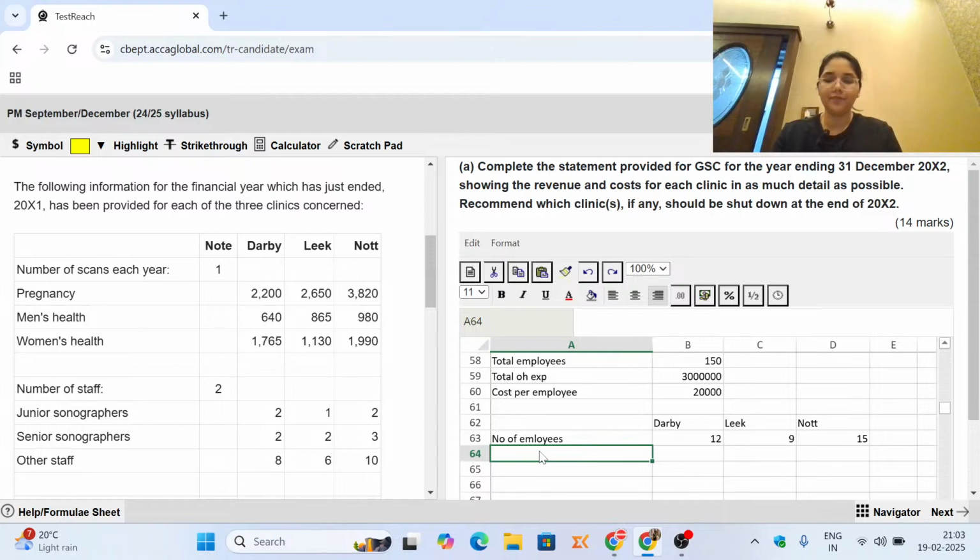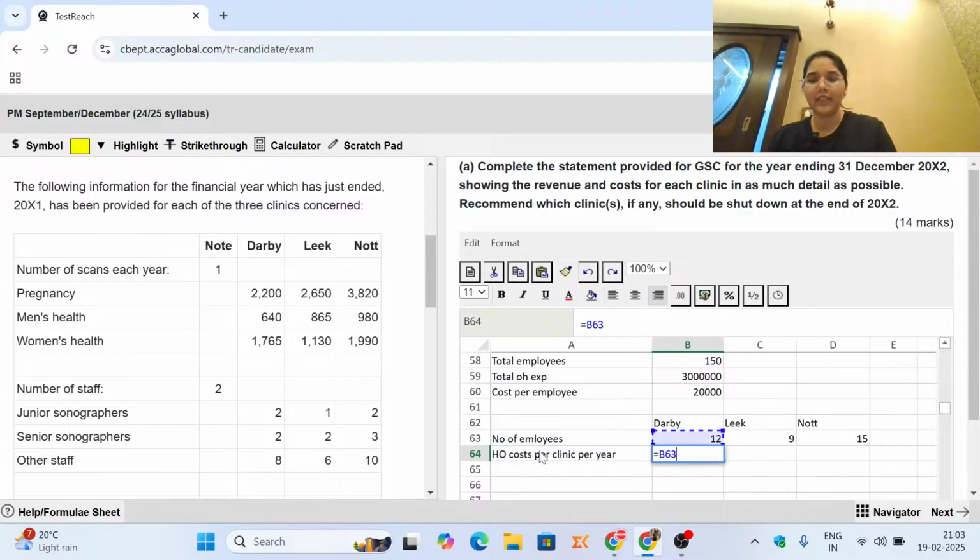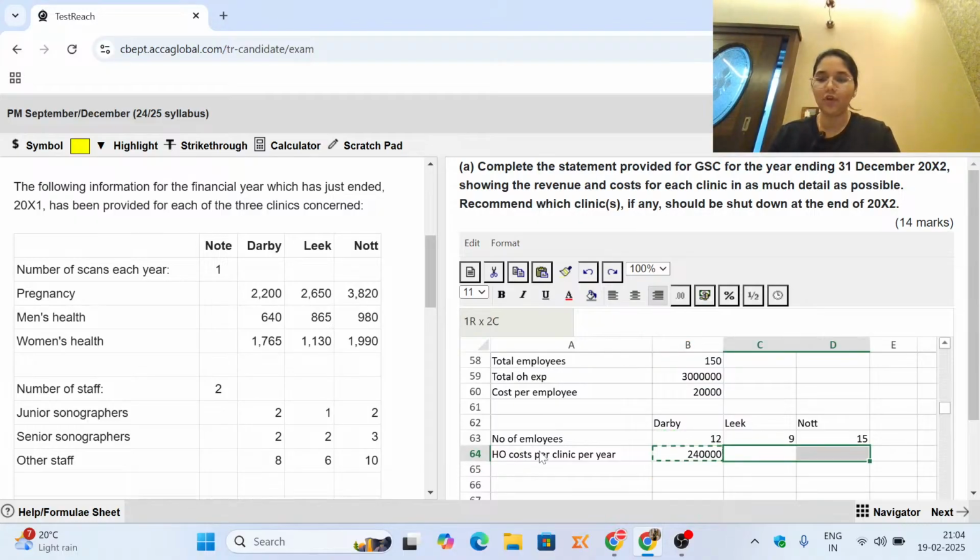With this we can calculate what is going to be the HO cost per clinic per year. How can we find out? We know that one employee for the entire year costs us 20,000, and this Derby clinic has 12. So that means for the whole year they are costing us this much.